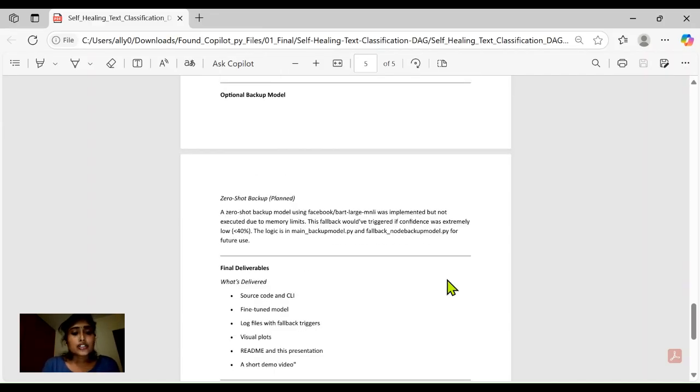A zero-shot backup model using Facebook BART large MNLI was implemented but could not be executed due to memory limits. Actually, I was working on Jarvis Lab, where we are provided a quick instance and we had a few memory limits on that. This fallback would have triggered if confidence was extremely low, that is, less than 40%. The logic is in the main and backup model Python files, which are already shared, and we have these for future use.